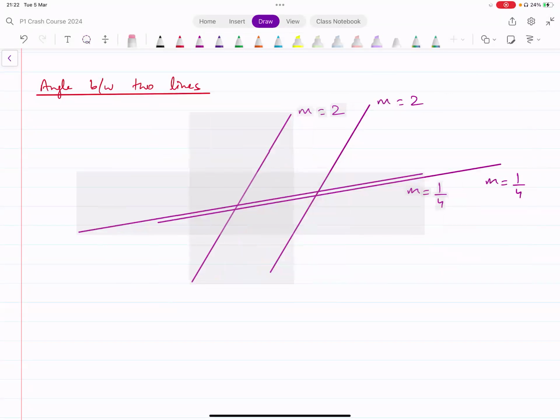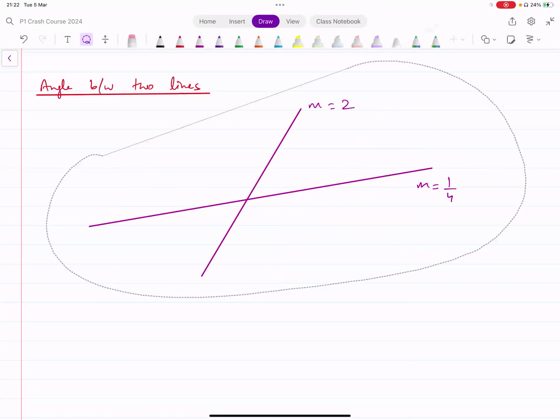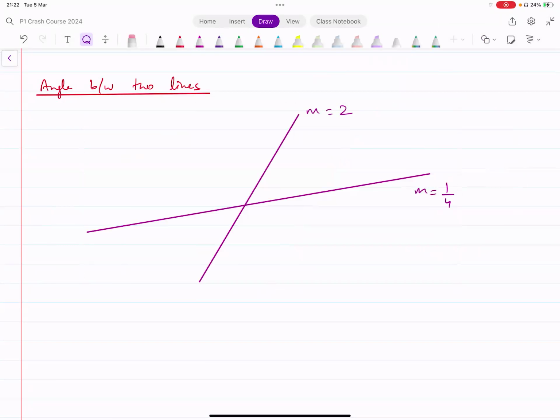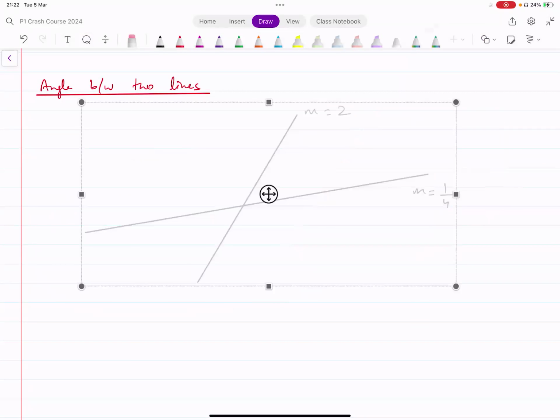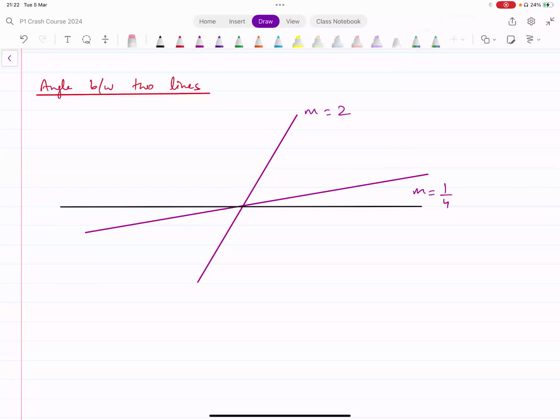What we are interested in is the angle between the two lines. We want to find the angle between these two lines. Now, how can we think about this? One possibility is that we use the same formula that we used before: find the angle between the lines and the x-axis instead. At the point where the lines are intersecting with each other, draw a horizontal line here.